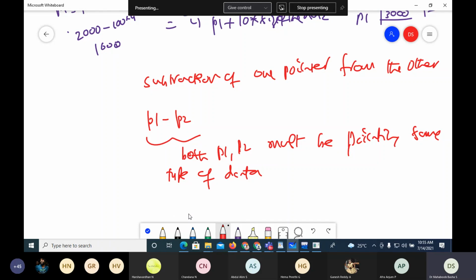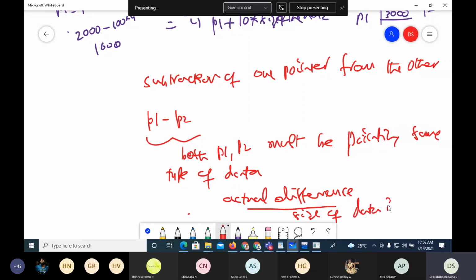Now, when I subtract one pointer from the other, what happens here is it is the actual difference divided by the size of the data item. This is one very important thing.